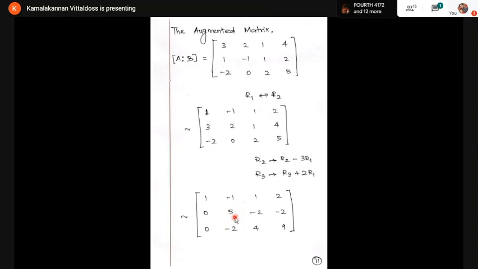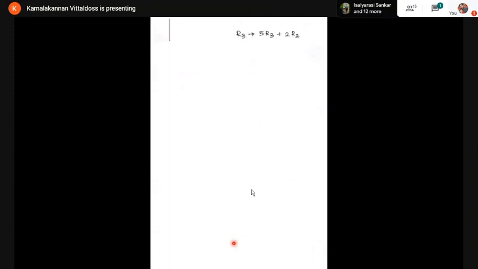If I multiply this term by 2 times, I'm getting plus 10. If I add minus 10 plus 10, we get 0. For that, I'm going to use the rule R3 gives 5 times R3 plus 2 times R2. So I'm multiplying the third row by 5 times and the second row by 2 times. So this is my first row, this is my second row, and my third row is 0, 0, 16 and 41. Now I'm getting the echelon form. This is a triangular form.